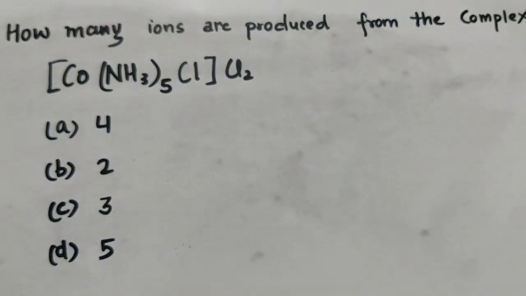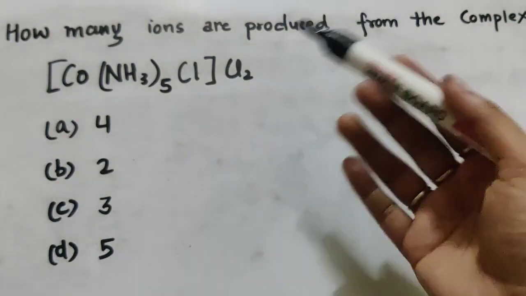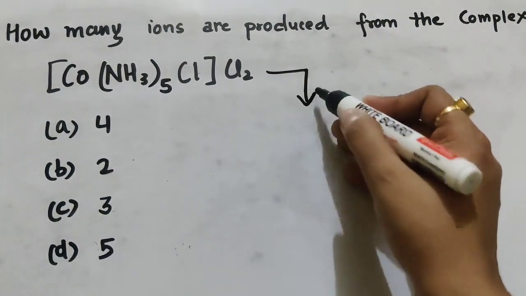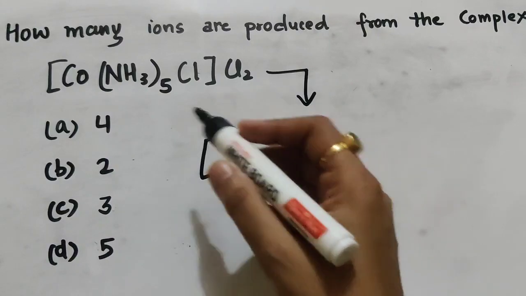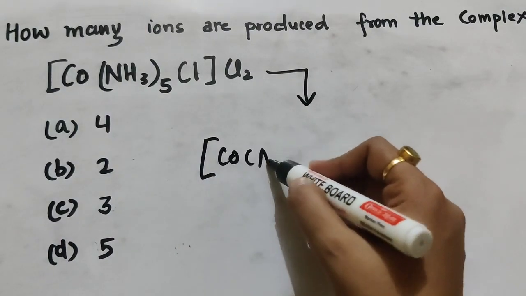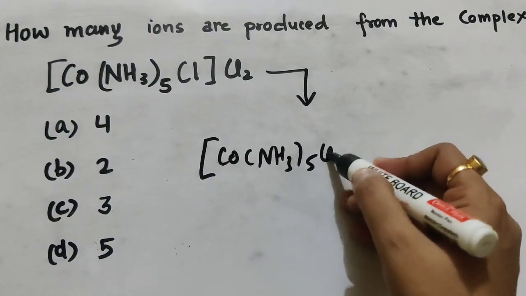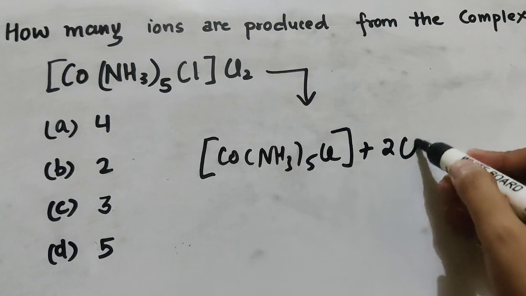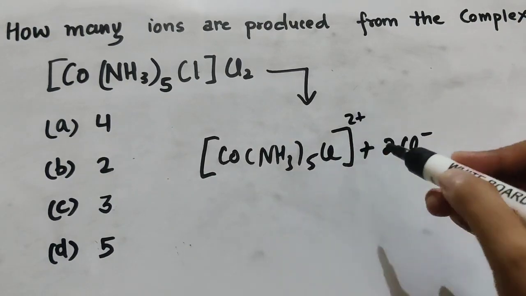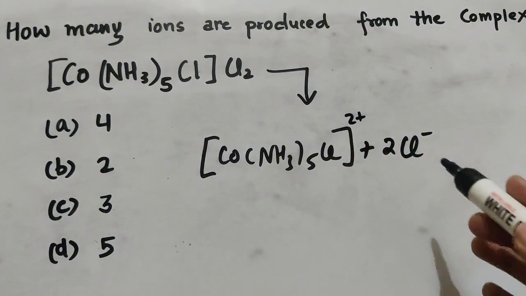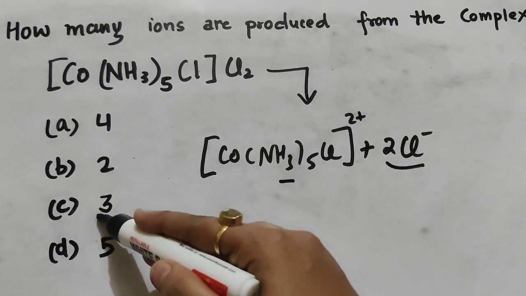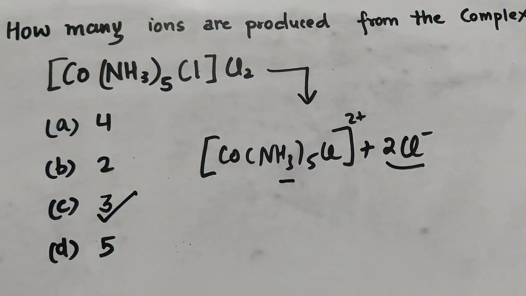The next type of question here is, how many ions are produced from the complex [Co(NH3)5Cl]Cl2? Ions are only produced in a complex if it is ionizable. For example, this complex is ionizable. It ionizes into two parts here. One is the coordination sphere, that is [Co(NH3)5Cl], which is 2 plus, and the other is 2 Cl minus. So total ions produced are 1 here and 2 here. So the total will be 3. So option C is the correct answer.